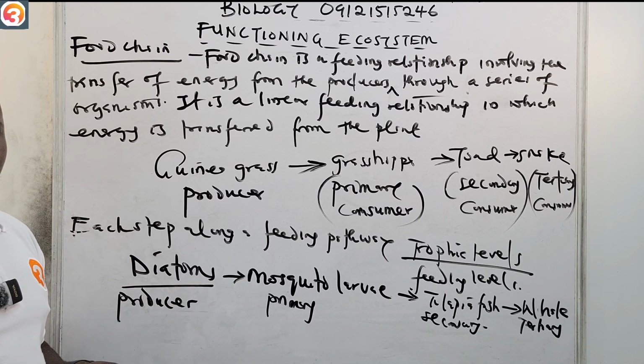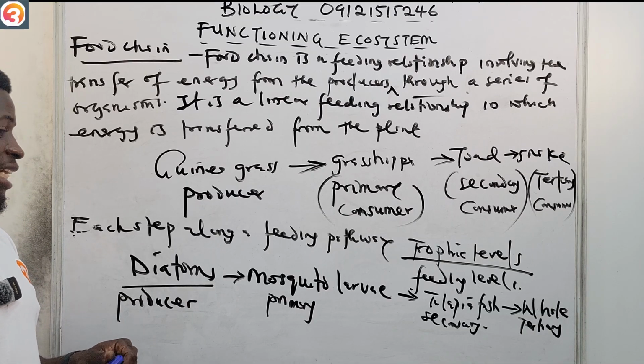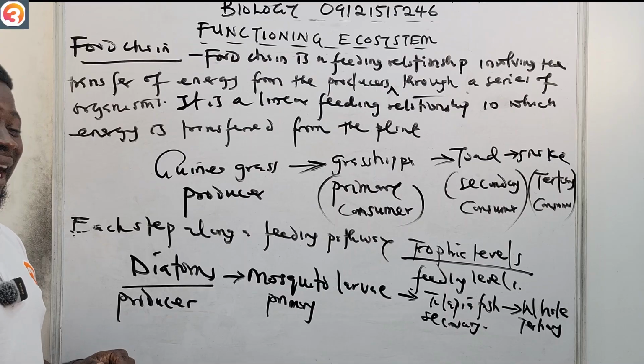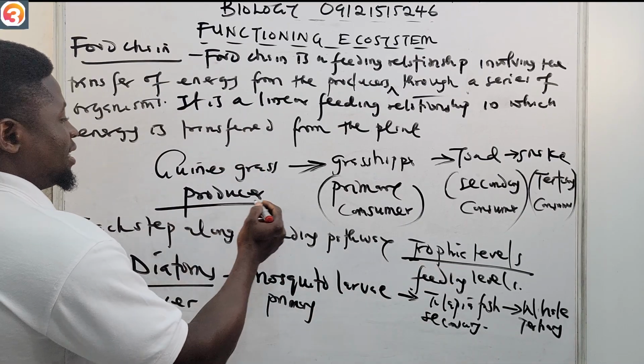And the whale. And so in a food chain, we say that the producers usually occupy the first trophic level. Okay, they occupy the first trophic level.